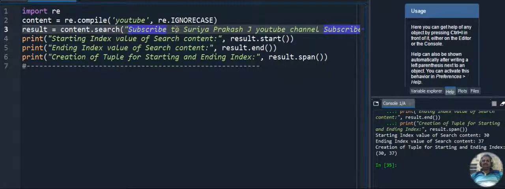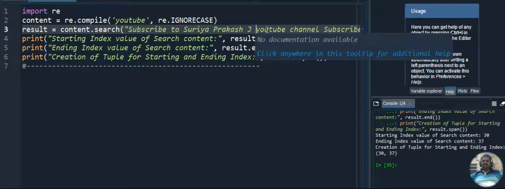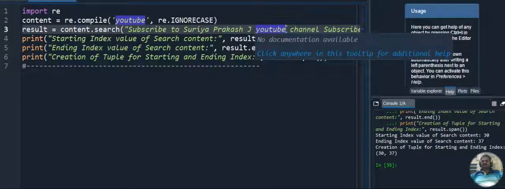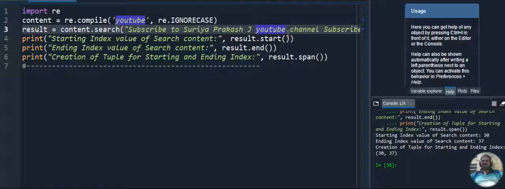This is the 9th position, 10, 11, 12, 13, 14, 15, 16, 17, 18, then this is 19, 20 is P, 21 is R, 22 is A, 23 is K, 24, 25, 26, 27 is blank space, 28 is J, 29 is the blank space, 30 is Y. So Y starts at the 30th position, 31 is O, 32 is U, 33 is T, 34 is U, 35 is B, 36 is E. Okay, E is the 36th position, so the 37th position is where it ends.